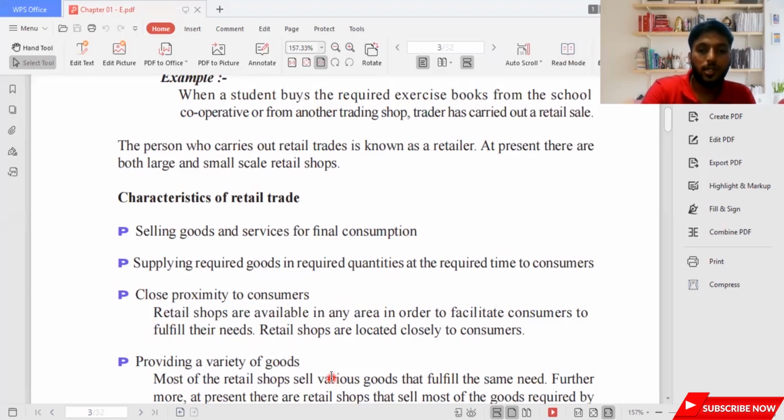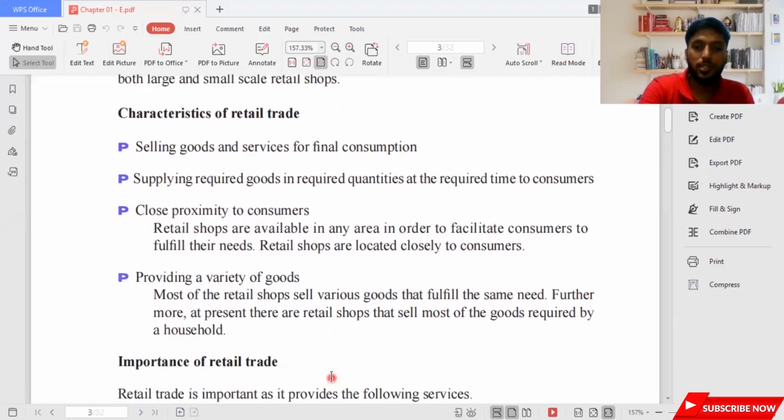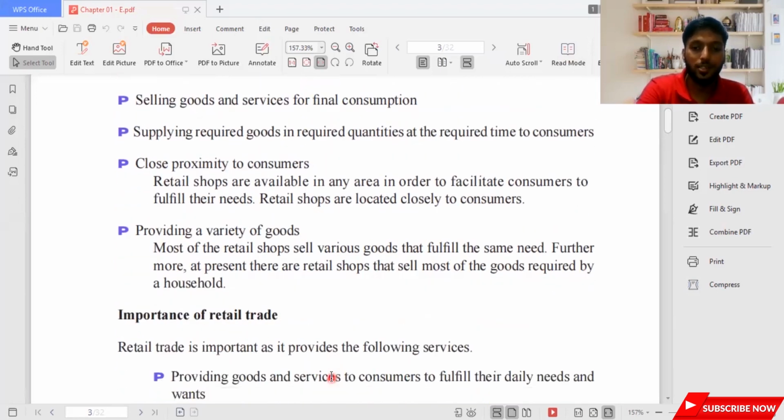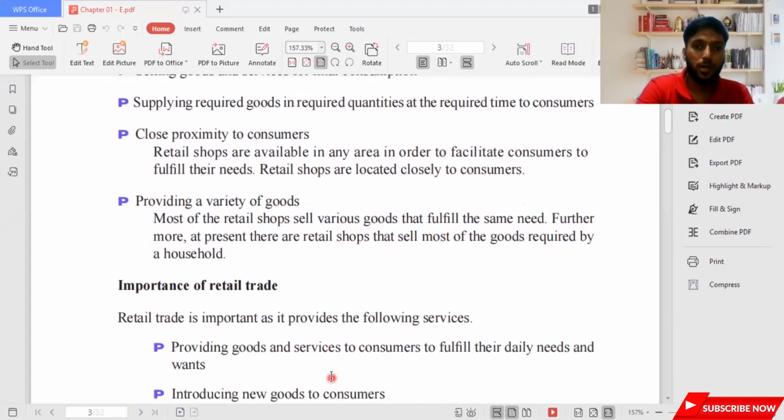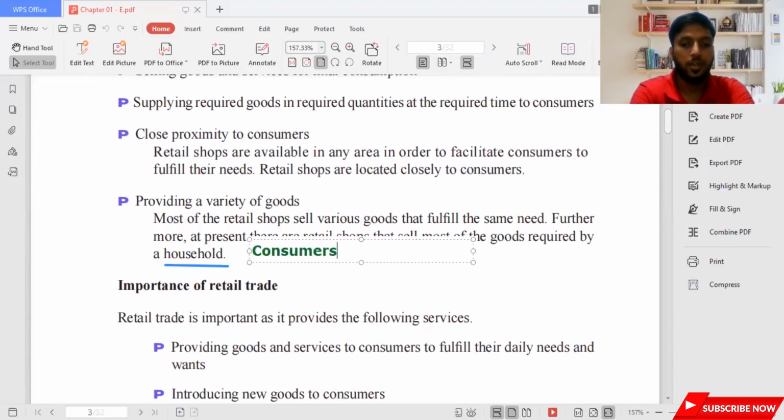Then most retail shops sell various goods that fulfill the same need. Furthermore, at present, there are retail shops that sell most of the goods required by a household. Some students might not know this definition, so I will remind you. Households means consumers. Know these terms because that can score you better in your exam.